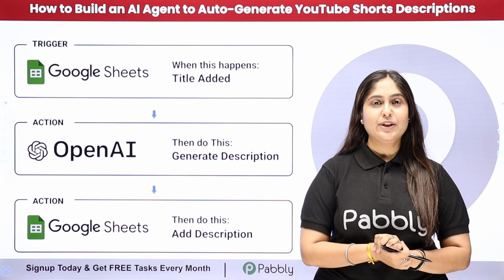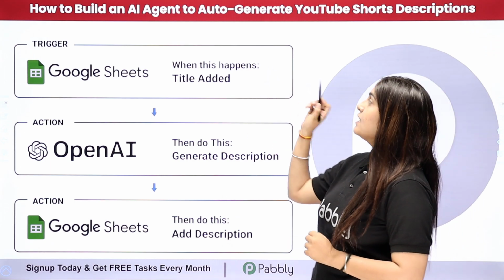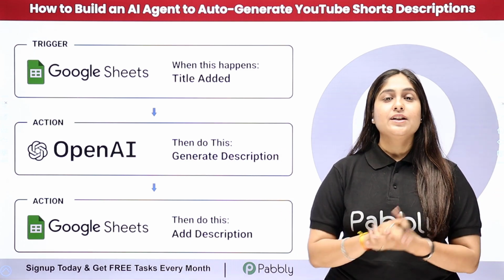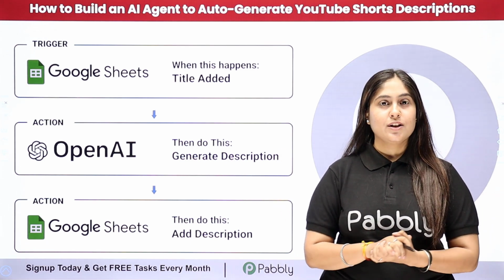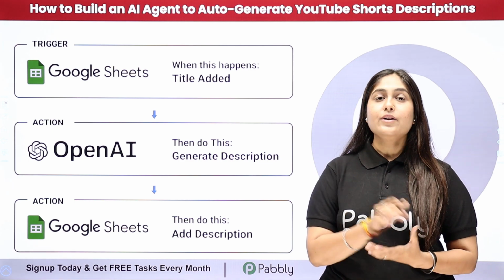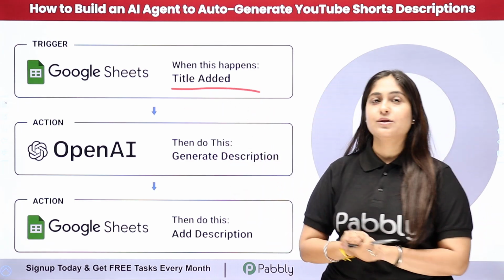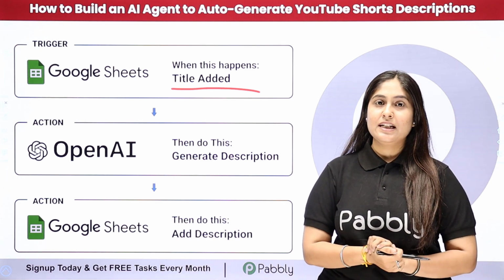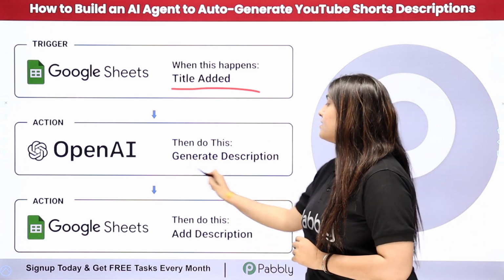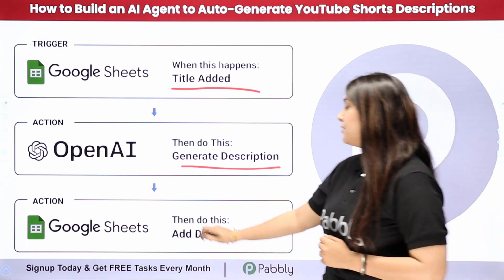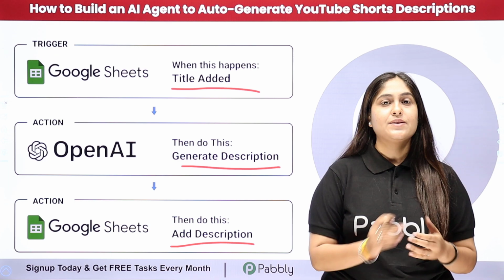In this video, we are going to understand how to build an AI agent to auto-generate YouTube Shorts description. So, as a content creator, I regularly post shorts on my YouTube channel. And now here my objective is that whenever I add a new YouTube title in my Google Sheets, then automatically using the details, OpenAI should generate the description. And after generating the description, that should automatically be added in my Google Sheets again under that specific column.